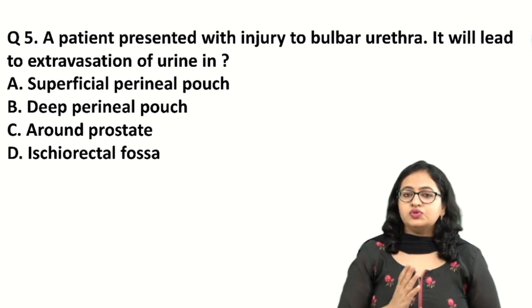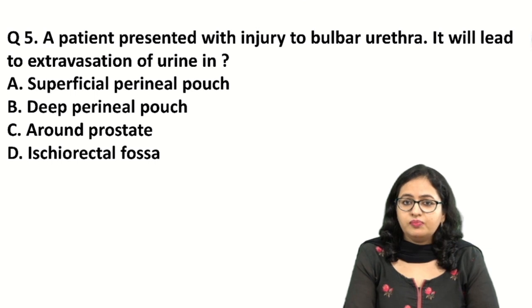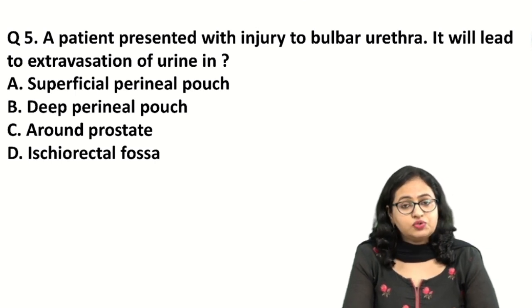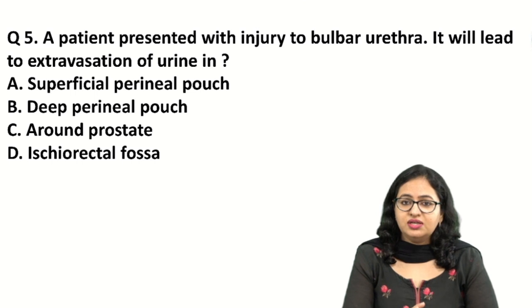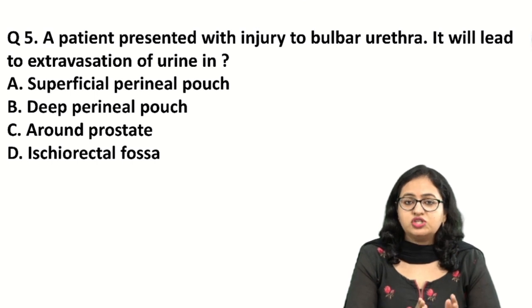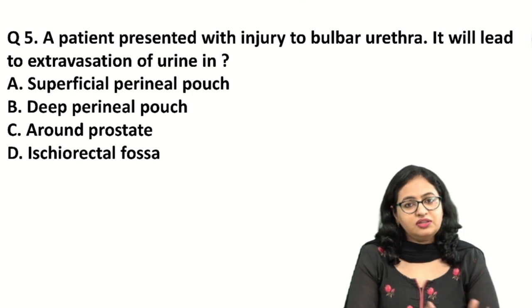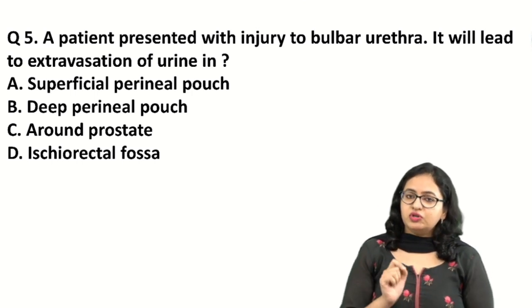Now over here, a few students were saying that this question said the injury is to the bulbospongiosus. If the injury is to the bulbospongiosus, that means the injury is to this muscle which surrounds the bulb of the penis, and the urethra present in that portion is named the bulbar urethra. So either way, they are talking about the injury of the bulbar urethra.